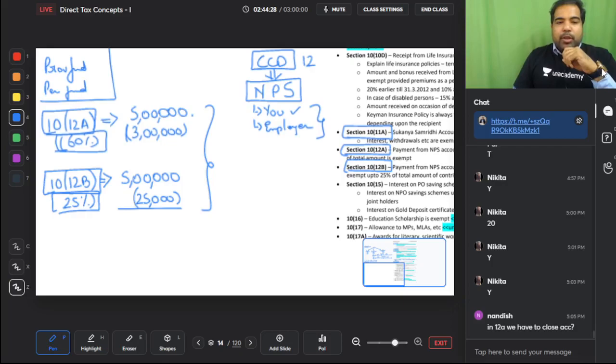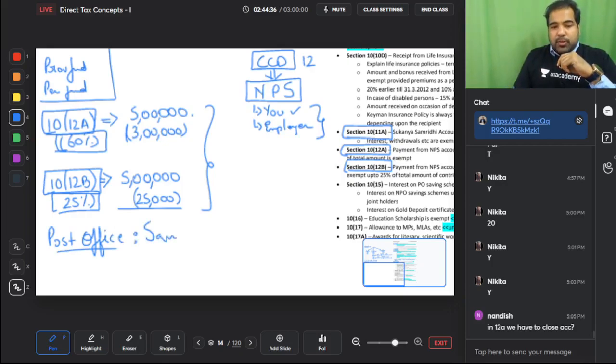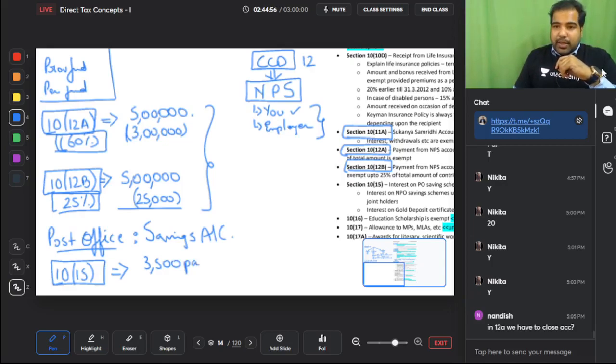Guys, normally no one goes to the post office to open bank accounts. Guys, you can actually go to a post office to open a savings account. Lots of people do go, it's a very good thing. So that more people come there, they've offered 15% rate of interest. I'm just kidding, only the section is 10(15). But if you open a post office savings account and you earn interest, then up to 3,500 per annum will be exempt. So if you earn interest of 10,000, you will be taxed only on 6,500.